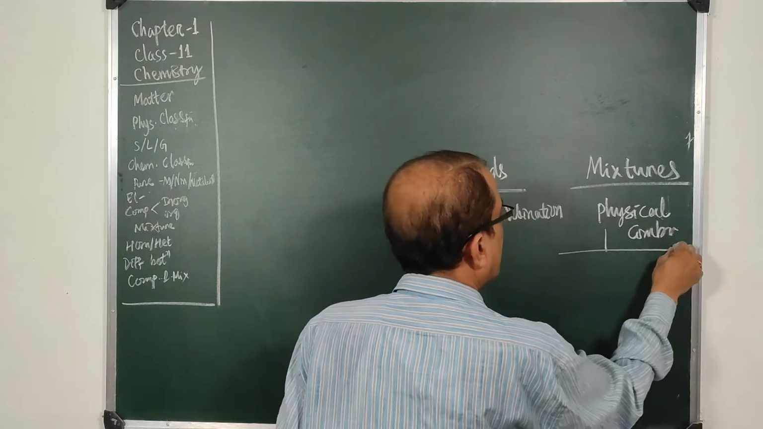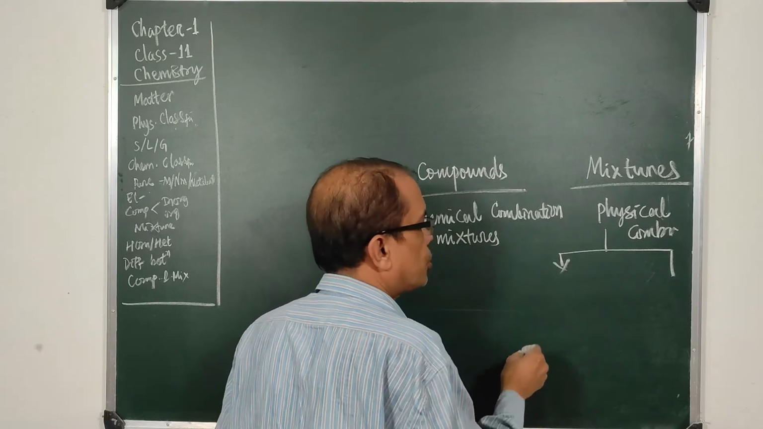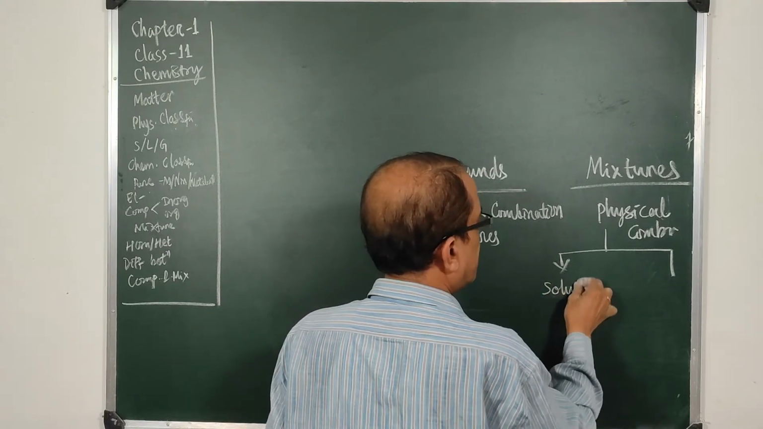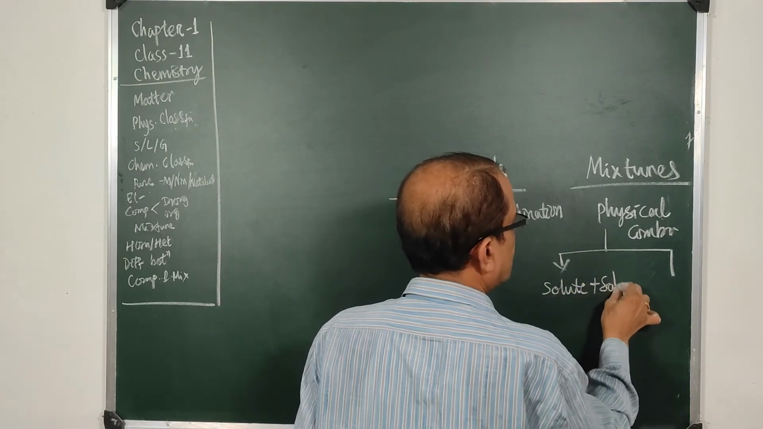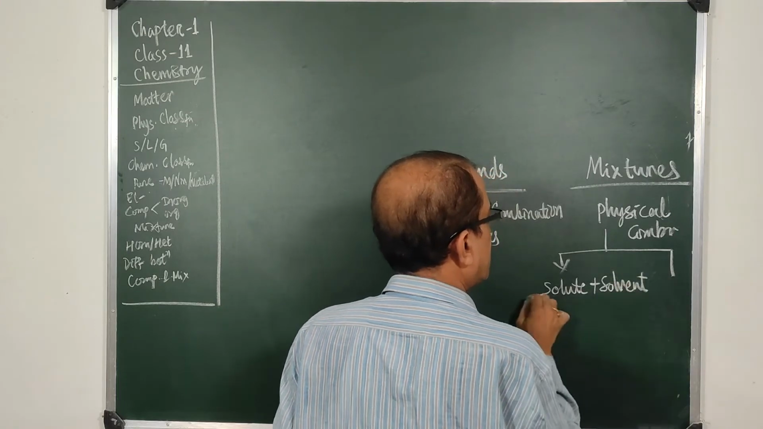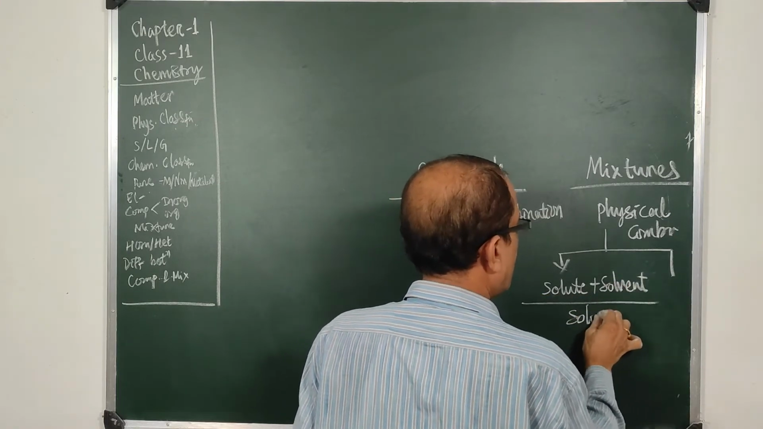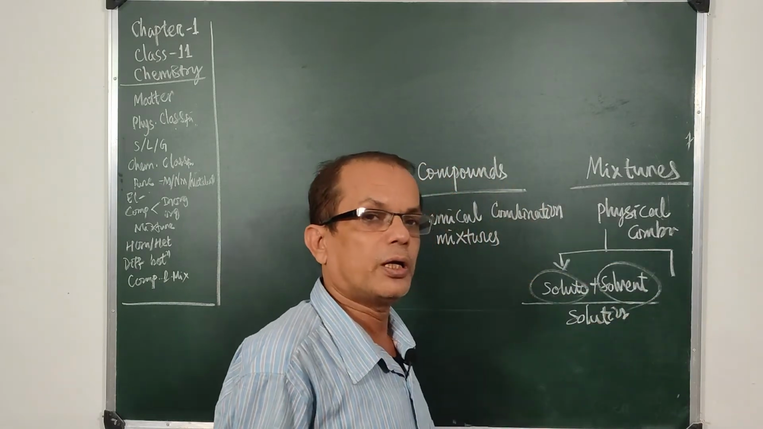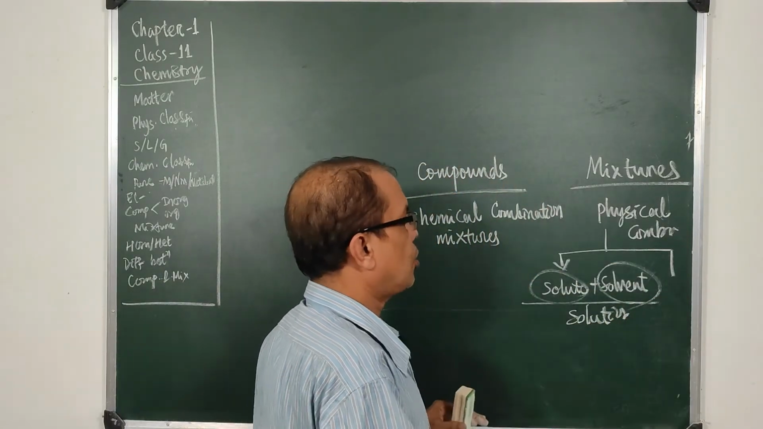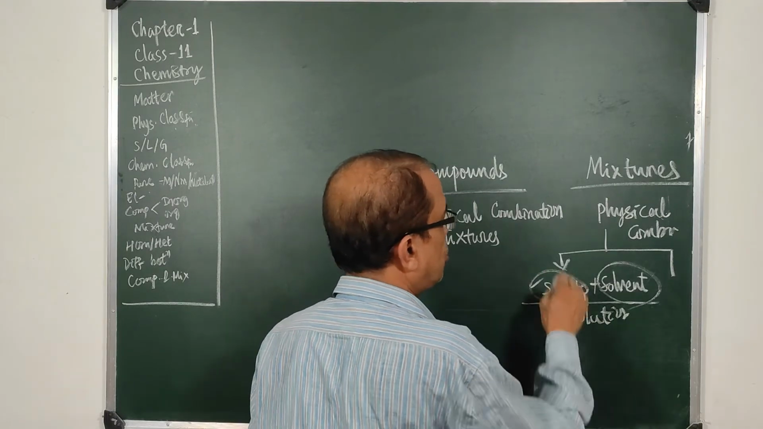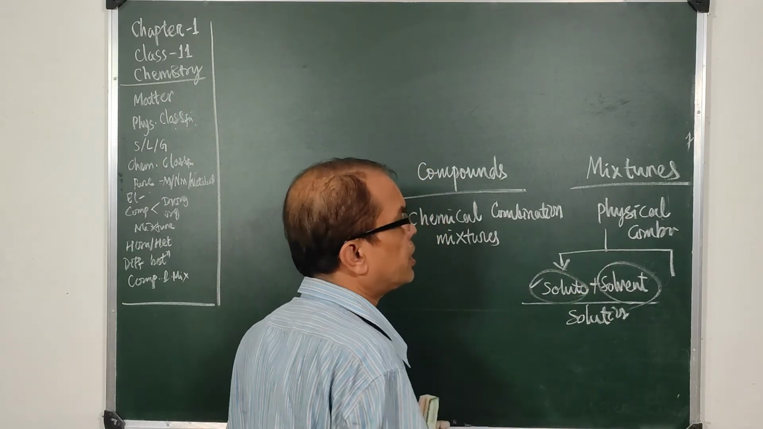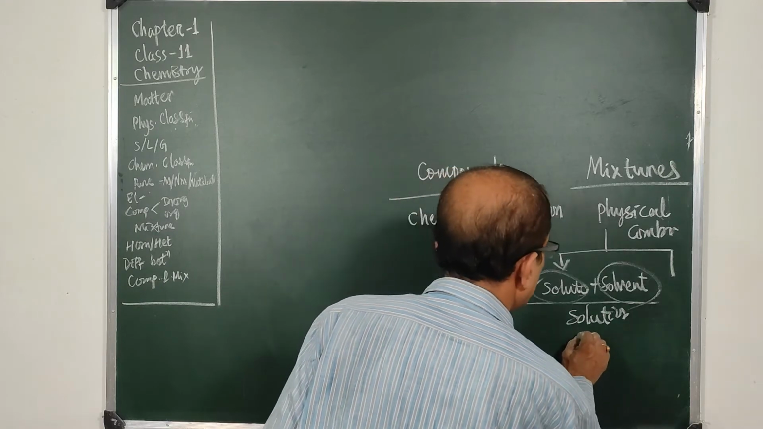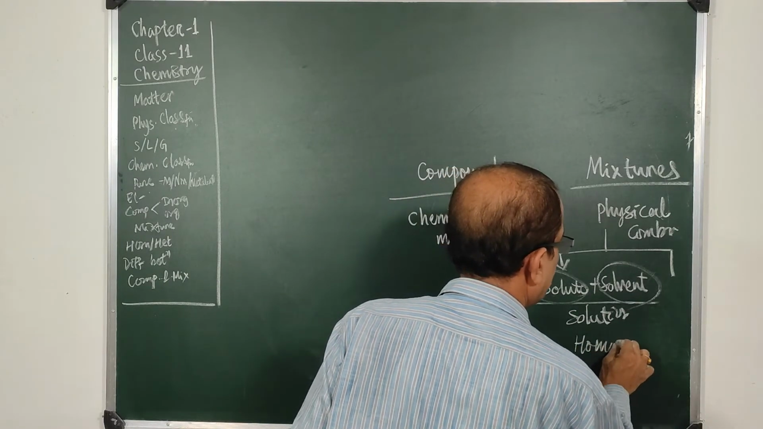One example is the process of making a solution: solute plus solvent makes a solution. From the solution we can separate solute and solvent just by heating. By separating the solvent from the solution, we can get the solute back. So this is a physical combination, and this is a mixture. This is a homogeneous mixture.